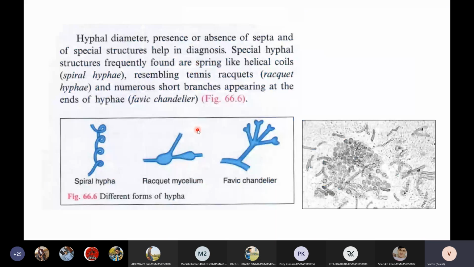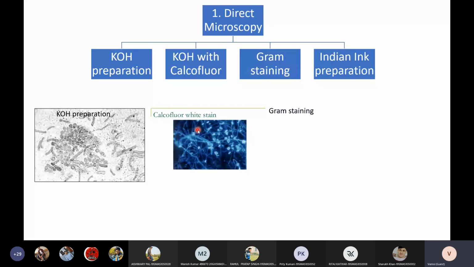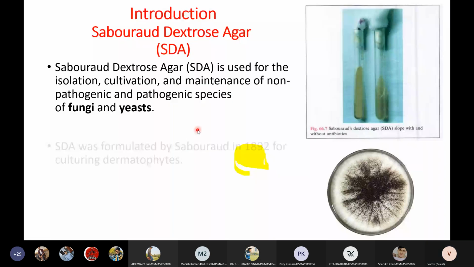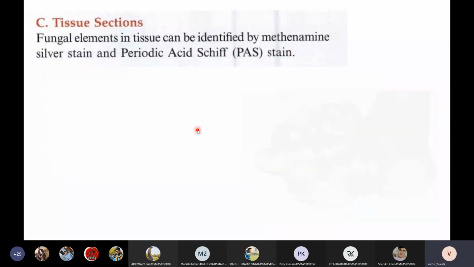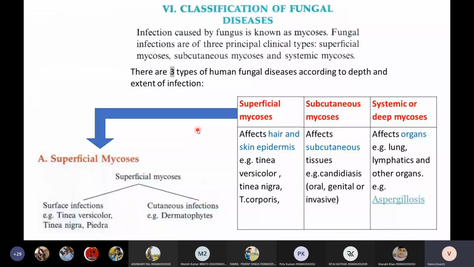So a quick revision. In today's lecture, we discussed lab diagnosis. We have direct examination: KOH, lactophenol cotton blue, Gram staining and India ink. Then we discussed in detail culturing, SDA and LPCB, and then culturing tissues. Then we discussed classification of fungal diseases, which are of three types: superficial, subcutaneous, systemic. Superficial has surface and cutaneous.